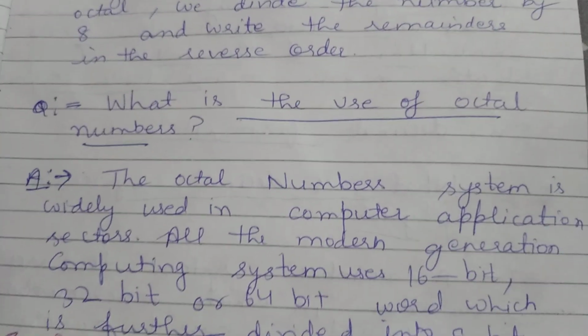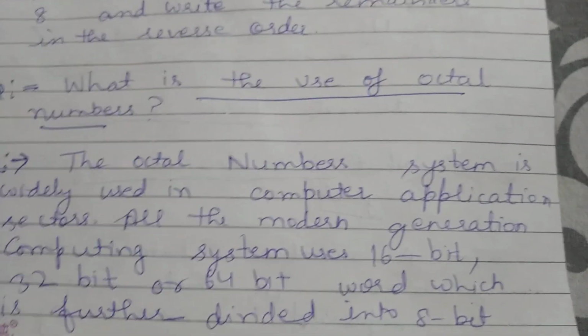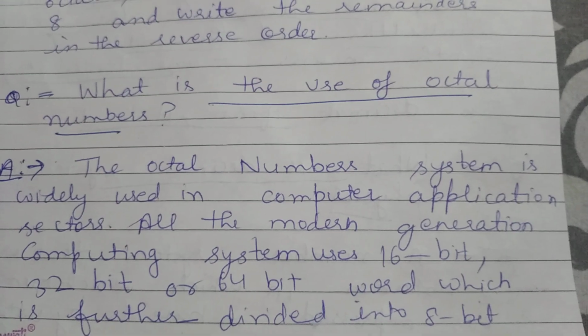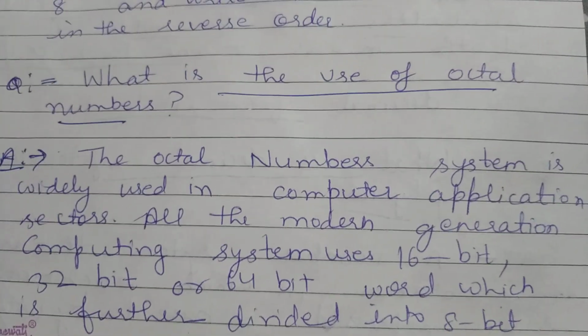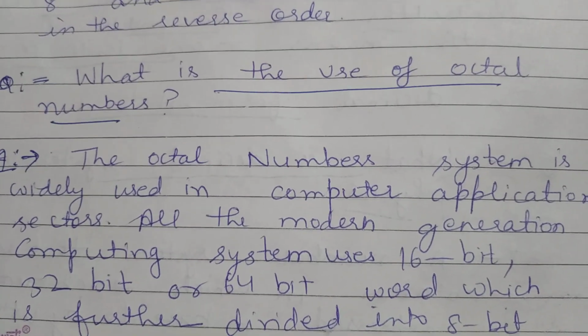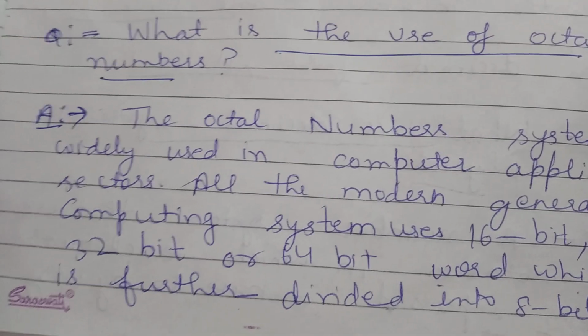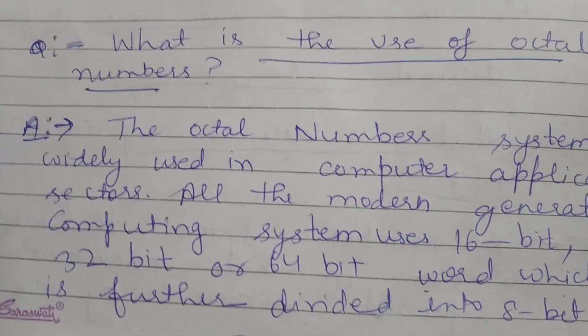Here the question has arisen: which bits are used in the octal number system? In modern generation computing systems, 16-bit, 32-bit or 64-bit words are used, which are further divided into 8-bit.